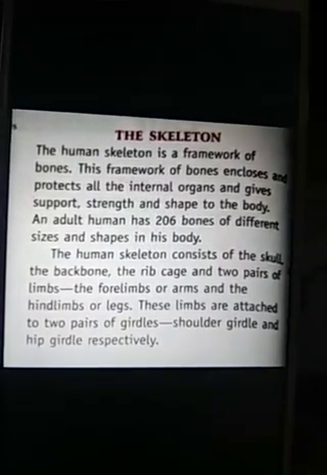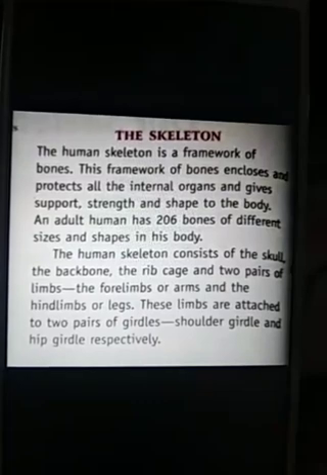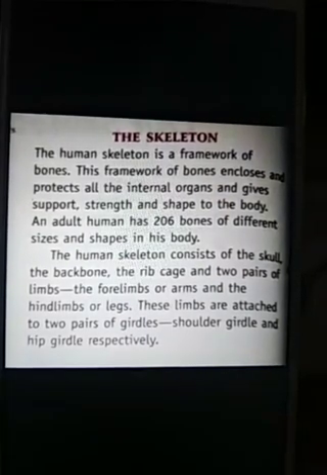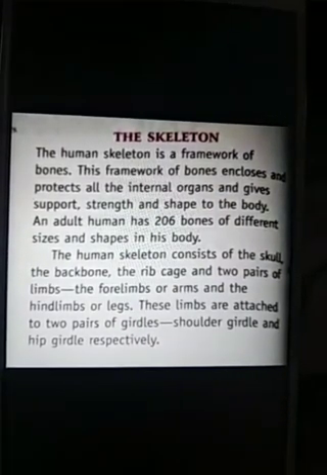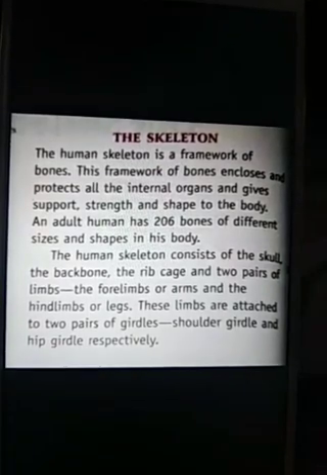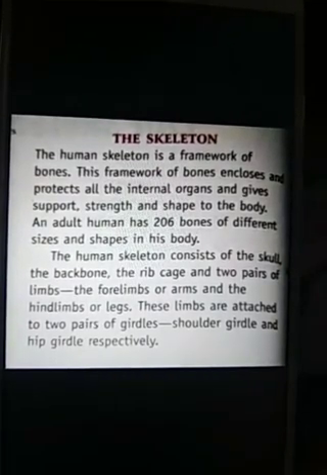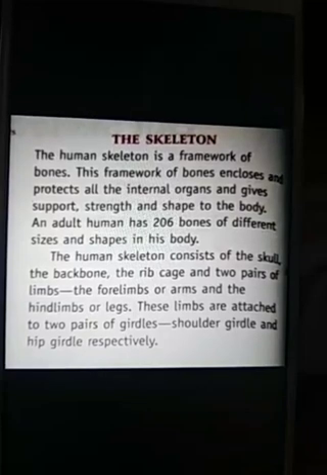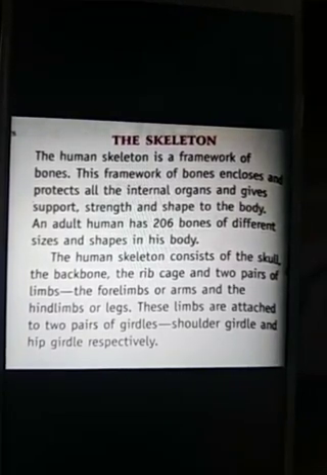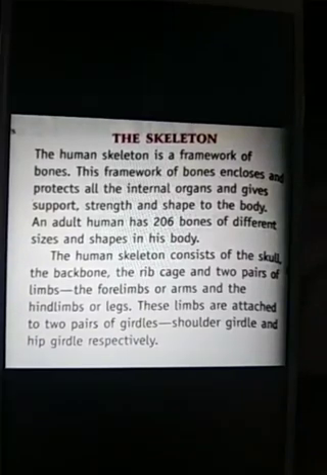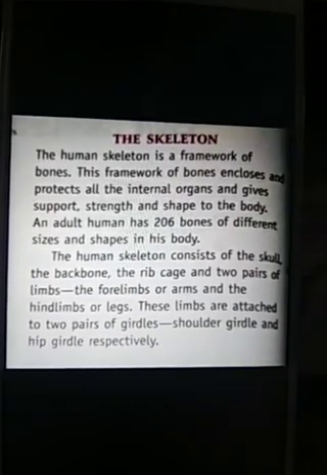Now let me tell you one fact about skeletal system, that there are about 206 bones in an adult human. Another fact is that a newly born baby will have more than 300 bones. Yes, they have more number of bones compared to an adult human. Why?